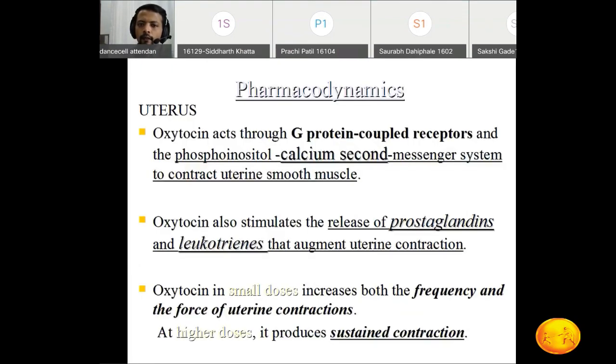Okay. What about oxytocin? How does oxytocin act? There are a number of receptors. One is the G protein coupled receptor and the second one is the phosphoinositol receptor, where calcium acts as a second messenger. They will cause the uterine smooth muscle contractions. And oxytocin also releases prostaglandins and leukotrienes. Once we give oxytocin, it will augment the labor by its direct action through the G protein coupled receptors, and it will also release the prostaglandins.